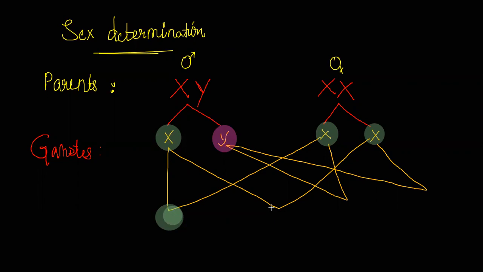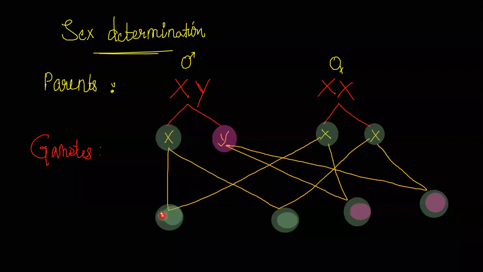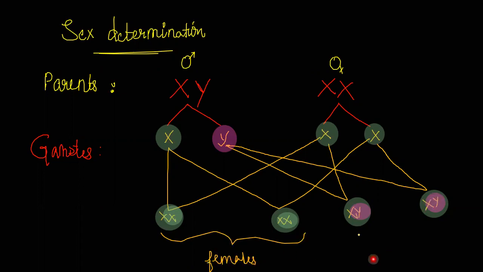In the second case also, we get one X from the male and one X from the female. In the third and fourth, you are getting one X chromosome and one Y chromosome. So XX, XX, XY, and XY. These two offspring, if formed, will be female, and these two offspring, if formed, will be male.